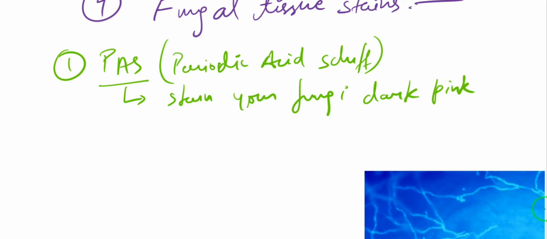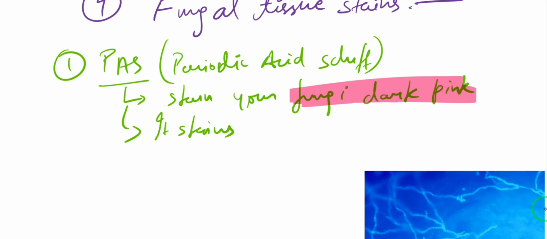Okay, dark pink. And for you to stain the fungus with the PAS, the fungus has to be alive, so it stains live fungus. Okay, that is not the case with the GMS stains. Okay, that stains both the live and the dead fungus.